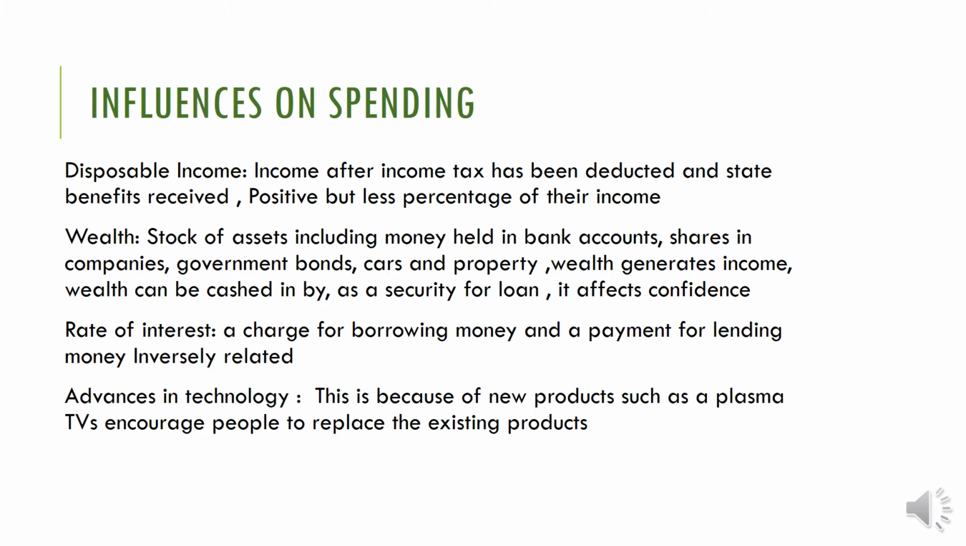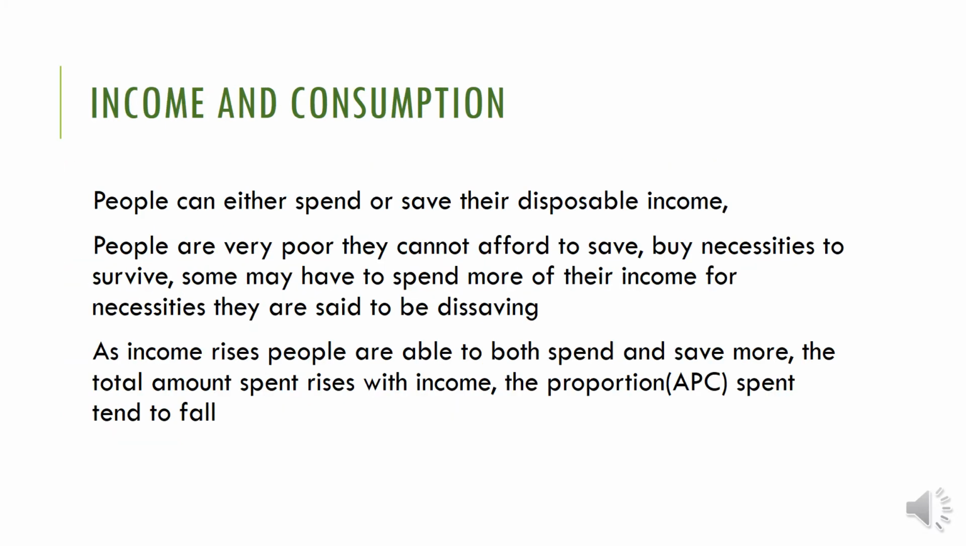Okay, then income and consumption. We already discussed that disposable income and consumption are both positively related but at a less proportion. Keep that in mind. Then people can either spend or save their disposable income, isn't it? If I have some money, I can either spend it or save it. Very poor people cannot afford to save.